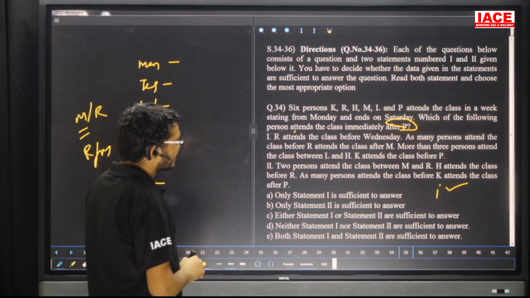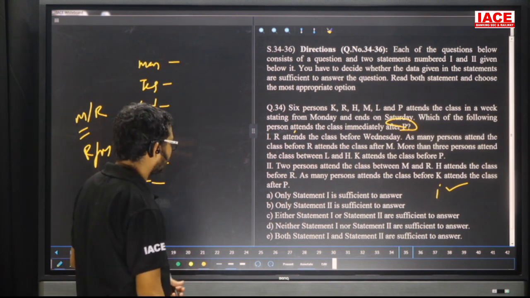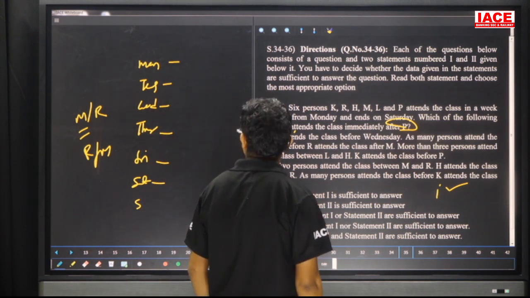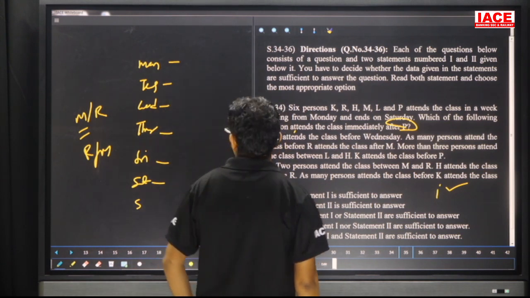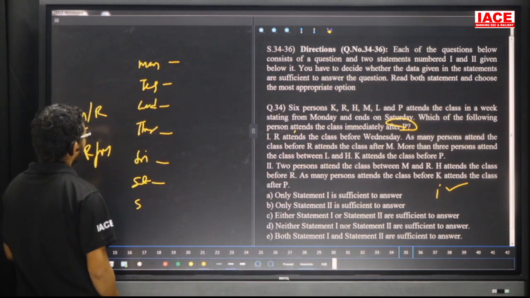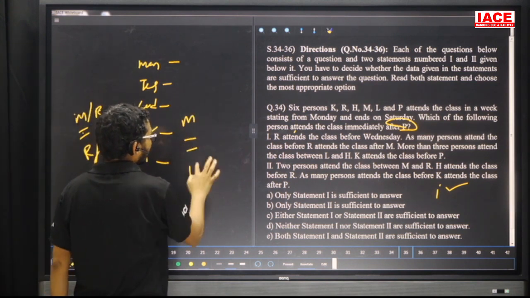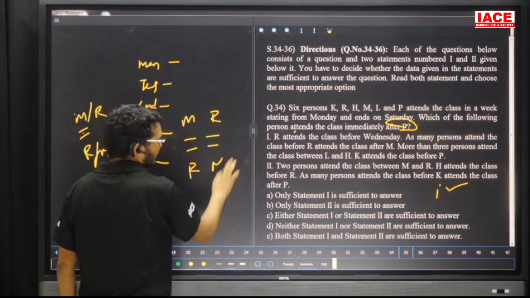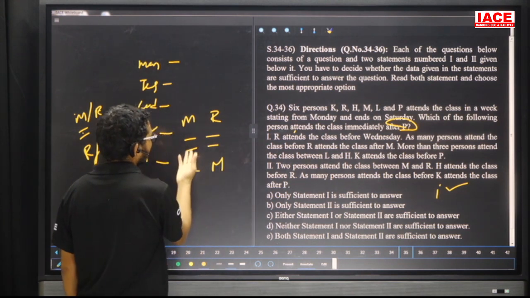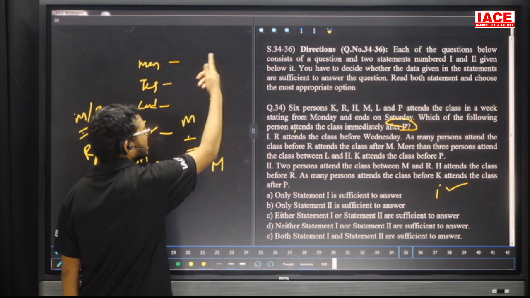Next, H attends the class before R. H is before R, but we don't know more. Next, as many persons attend the class before K as after P. Here we don't know. See, M then R, otherwise R then M. Our requirement is that H attends before R. That means there is a chance here and a chance here also, before R.